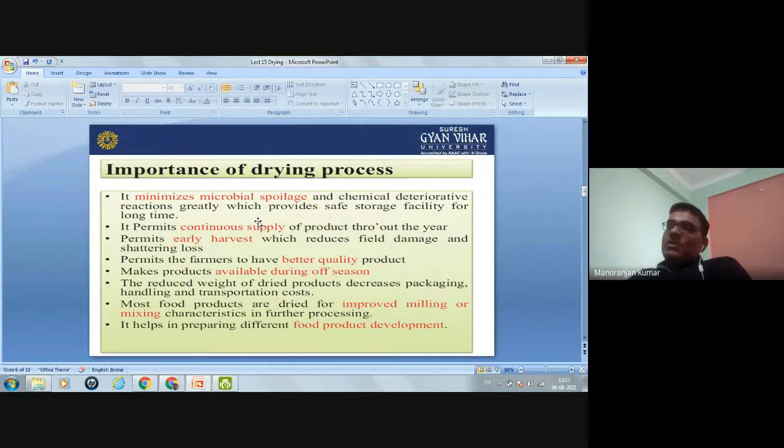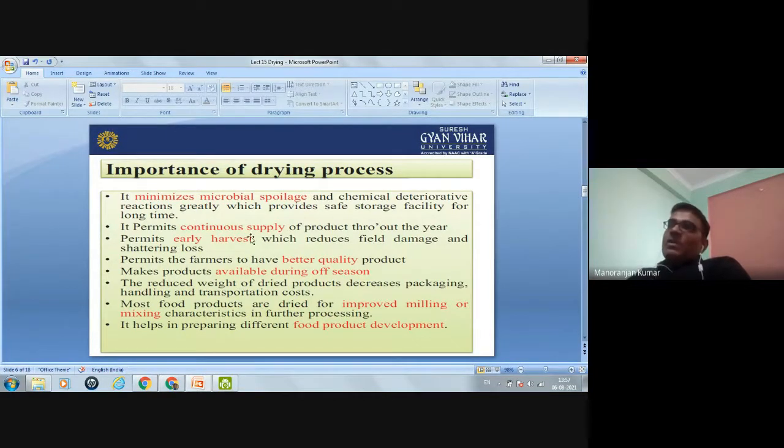So you can store that grain for a long time, for all over the year. And if you store that product all over the year, then when it is needed, you can supply that product during all over the year. Okay, so it permits continuous supply of product throughout the year.